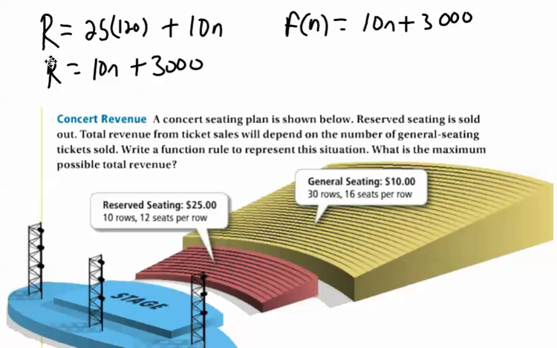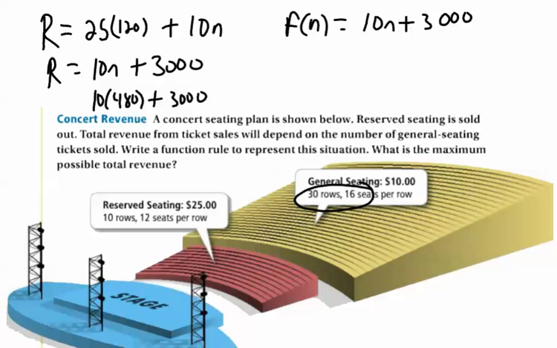Now the n stands for the number of tickets that I sell. If you think about it, it asks what's the maximum possible total revenue? Well, the maximum possible total revenue would be figuring out how many seats you have in general seating. So you're going to see that this right here is 30 times 16. 30 times 16, I believe, is 480. So what you're going to do is say 10 times 480 plus 3,000.